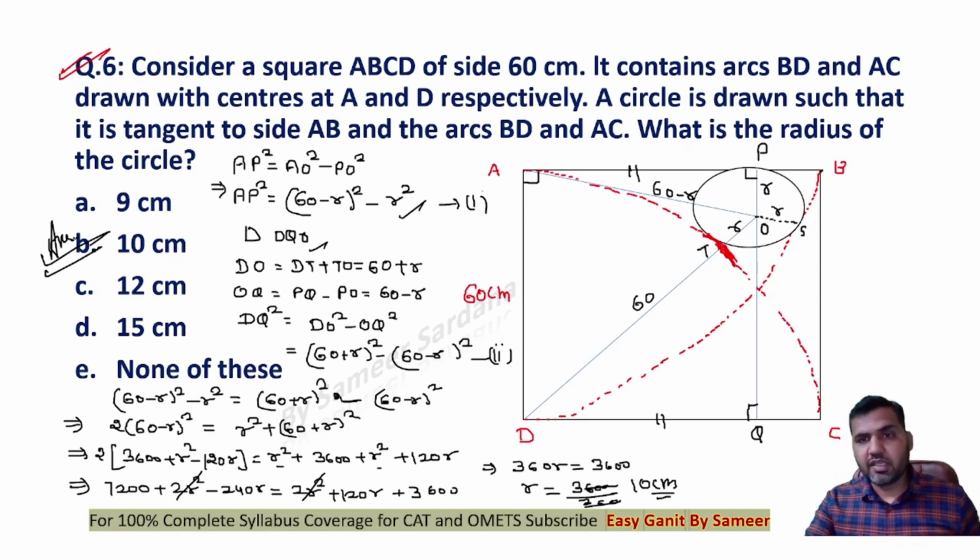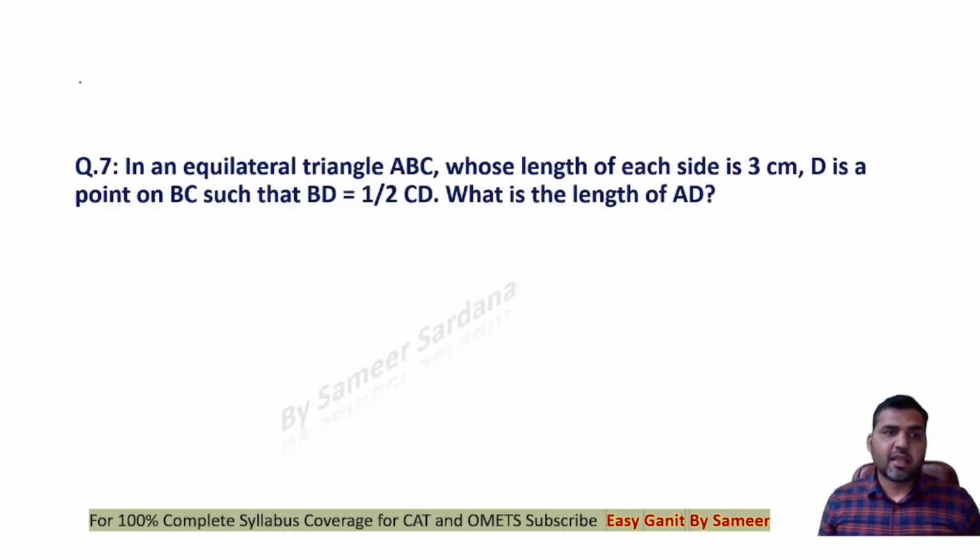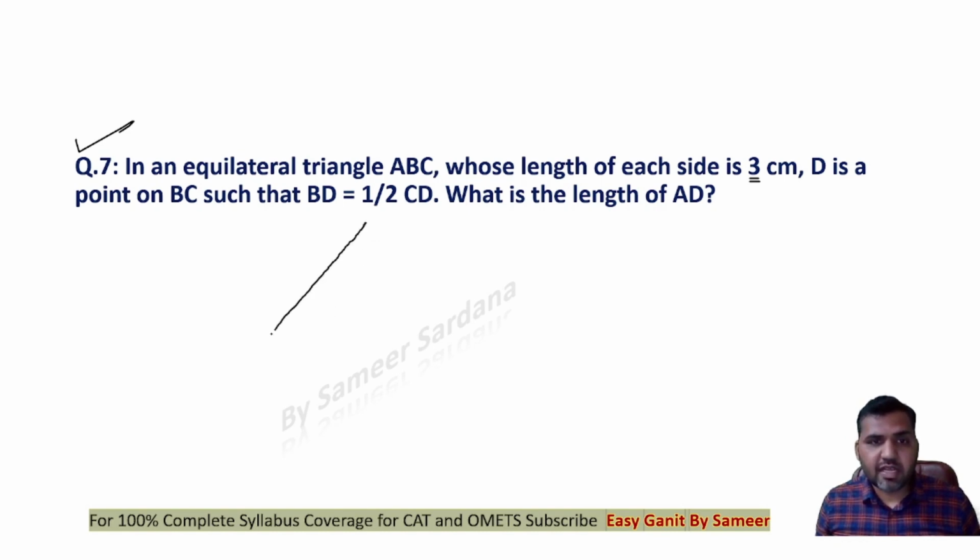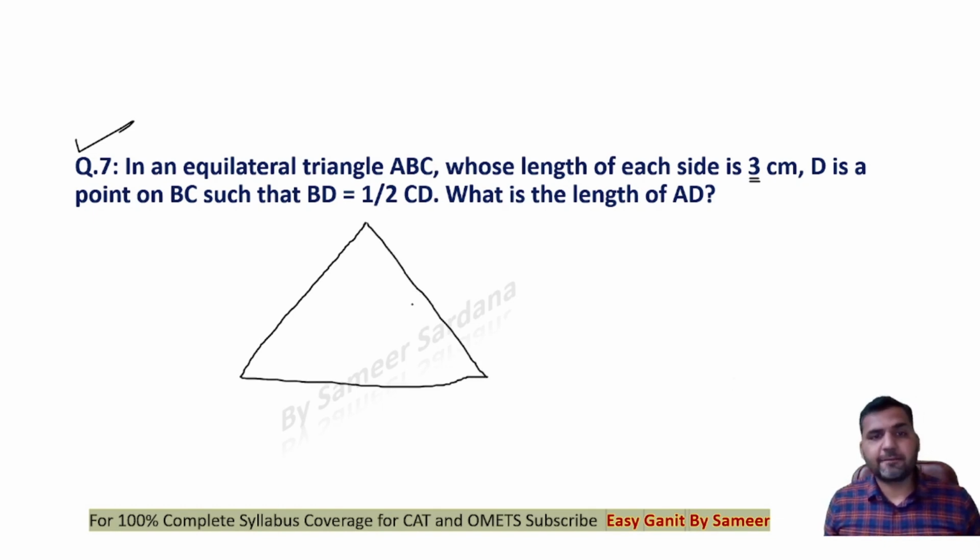Amazing question of circle and square. Here's the next question, guys. It says that in an equilateral triangle ABC whose length of each side is 3 centimeter, D is a point on BC such that BD is half of CD. So guys, the point here that you need to note down is triangle ABC is an equilateral triangle, right? This is ABC whose length of each side is 3 centimeter, right? D is a point on BC such that BD is half of CD.